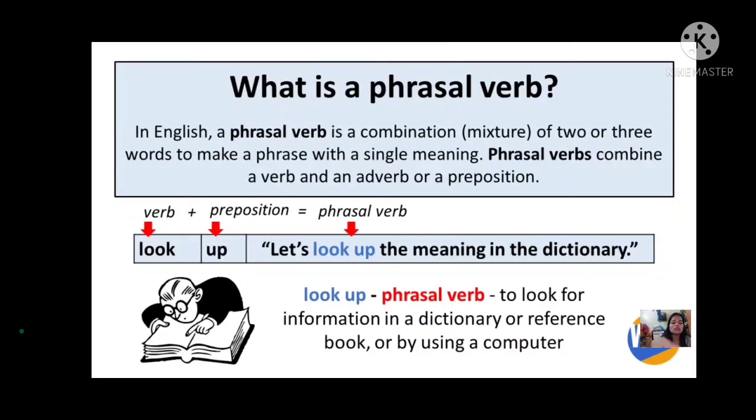Now let's see an example. Look is a verb, up is a preposition. When we mix verb and preposition together, they are known as a phrasal verb. Let's look up the meaning in the dictionary. Look up is the phrasal verb. Look up means to look for information in a dictionary or reference book or by using a computer. Did you all understand what a phrasal verb is? When verb and preposition come together and make a word, it is known as a phrasal verb.